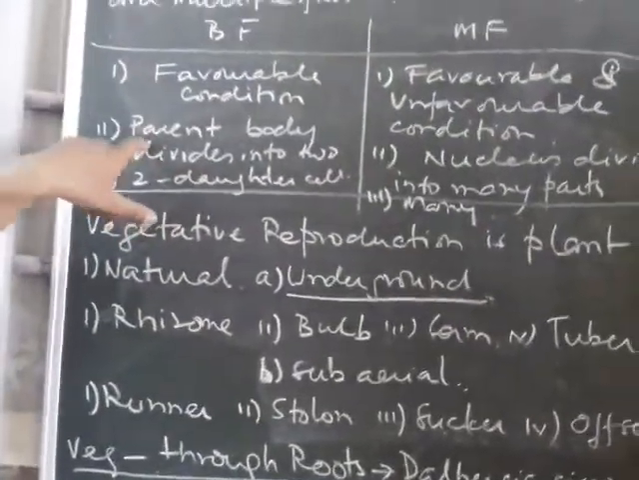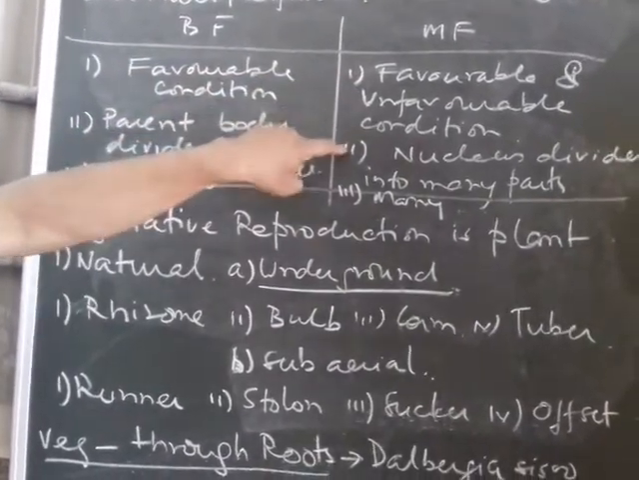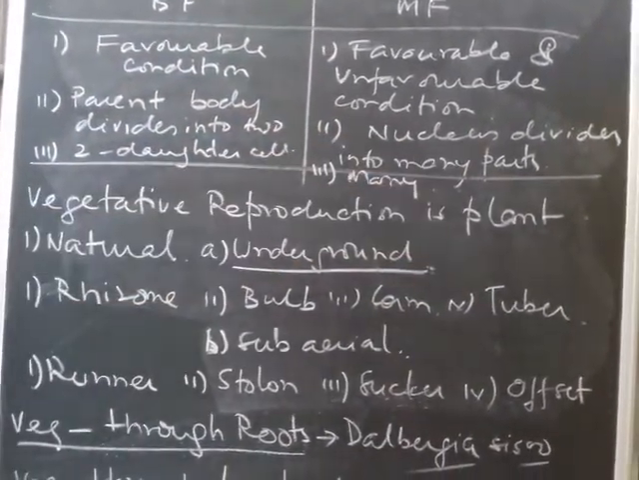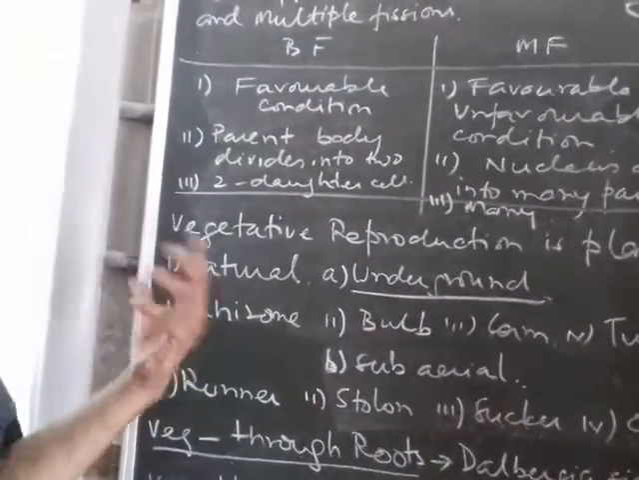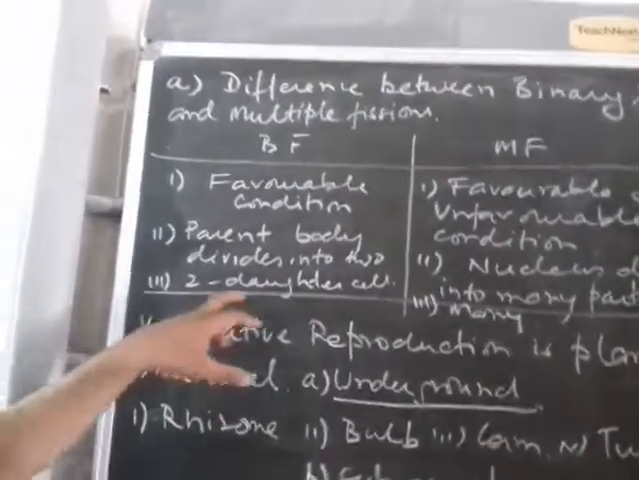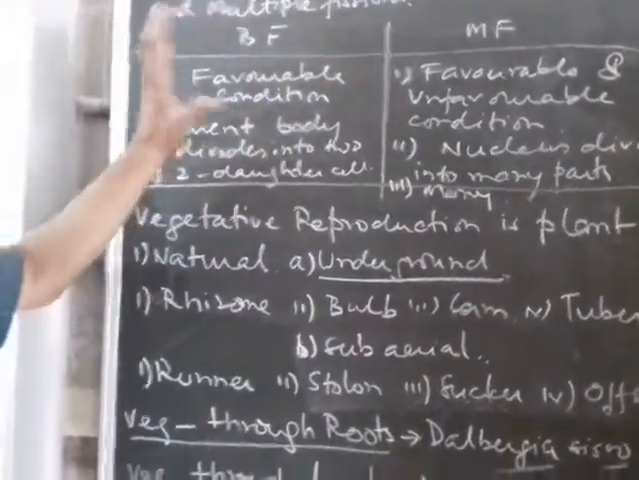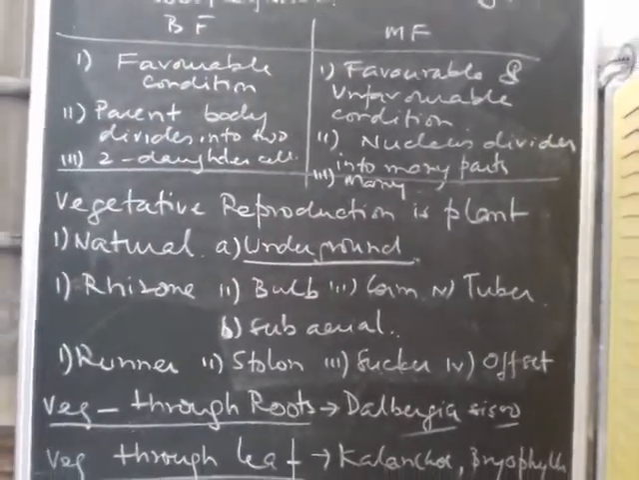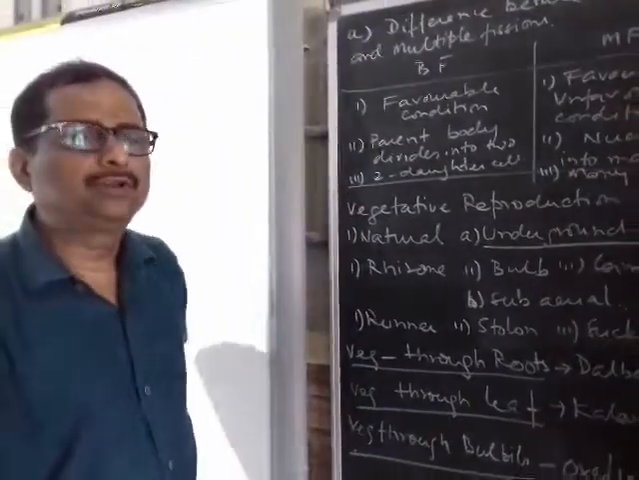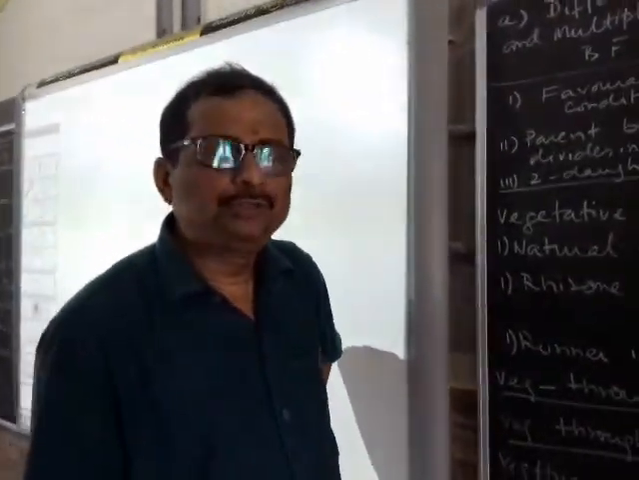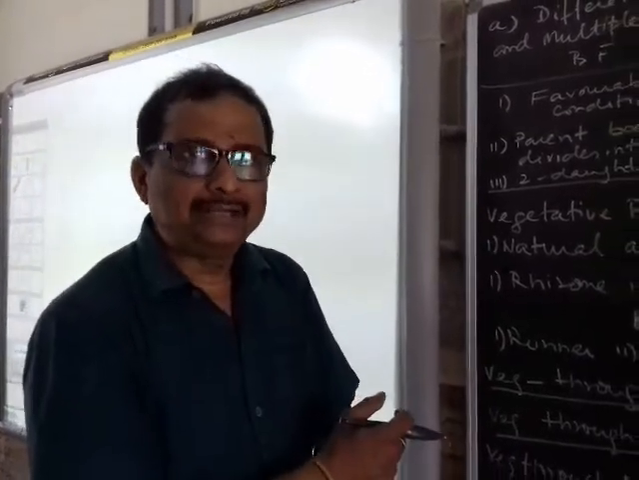Another difference is that in binary fission the parent body divides into two. There are only two divisions, whereas in multiple fission the nucleus divides into many parts. Binary means two, multiple means a number of. Now there are two daughter cells in one and many daughter cells in the other. This is the basic difference between binary fission and multiple fission. For example, you can give the example of amoeba where binary fission occurs. Even in Paramecium binary fission occurs, and in Planaria binary fission occurs.